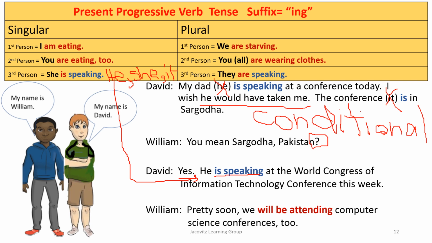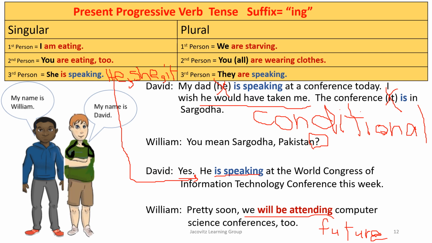And then William says pretty soon we will be attending, future progressive tense. But we haven't gone over that yet. But just so you know, future, and some people say future progressive. Okay, but you still have the same situation here.